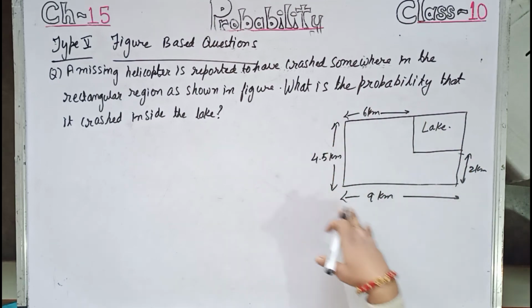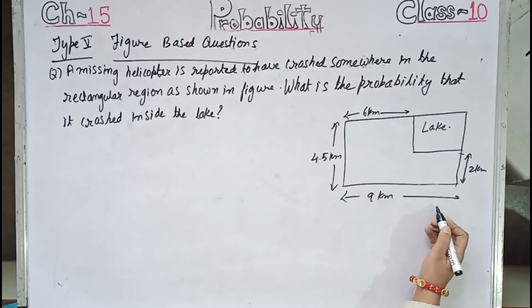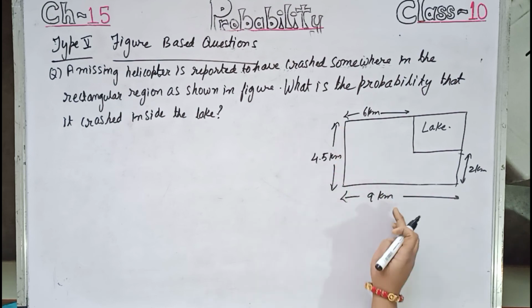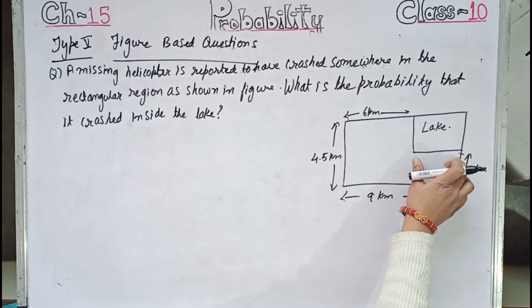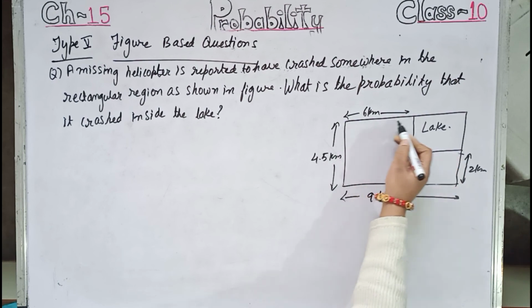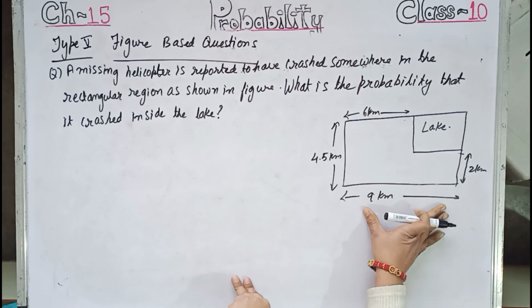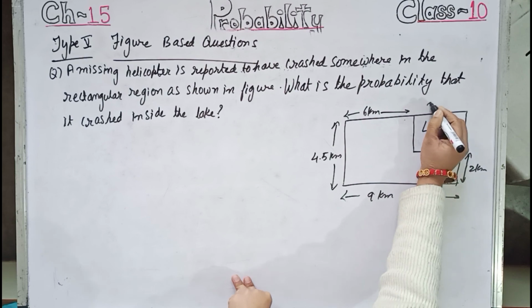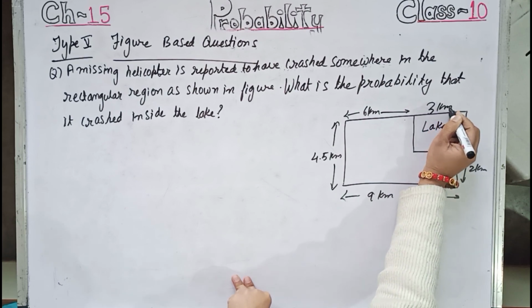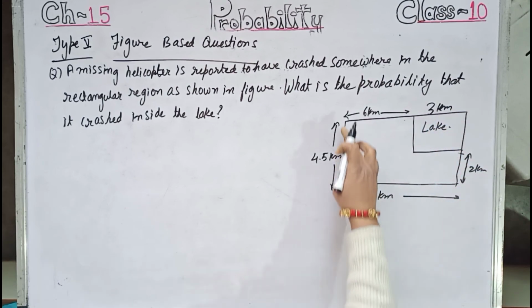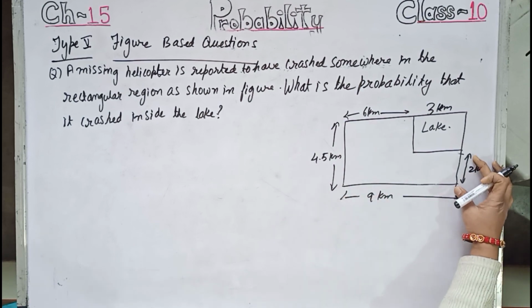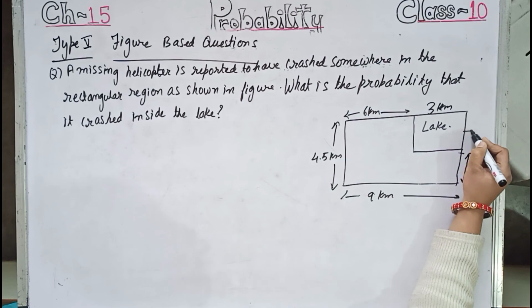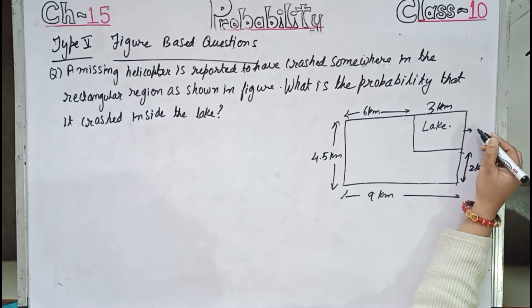This is a rectangular region whose length is given as 9 kilometer and breadth is given as 4.5 kilometer. A lake is there. This length is given as 6 kilometer and the whole is 9 kilometer, so the lake's length can be taken as 3 kilometer. Similarly, the breadth of the rectangular region is 4.5 and this distance is 2 kilometer, so the lake's breadth can be taken as 2.5 kilometer.